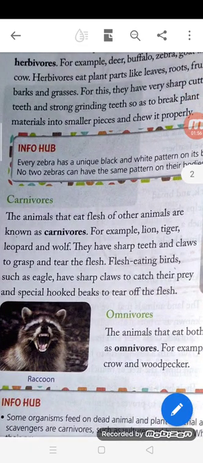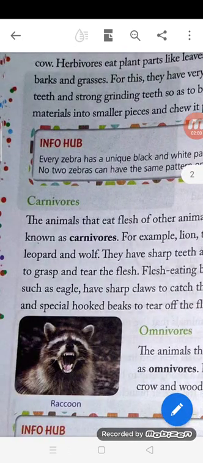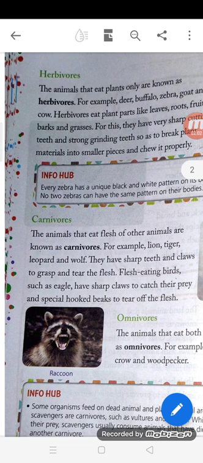Now see carnivores. These are the carnivores. Flesh eating animals are known as carnivores. So animals that eat flesh of other animals are known as carnivores. For example, lion, tiger, leopard, and wolf. They have sharp teeth and claws to grasp and tear the flesh. In order to tear the flesh, they have very sharp teeth and claws.